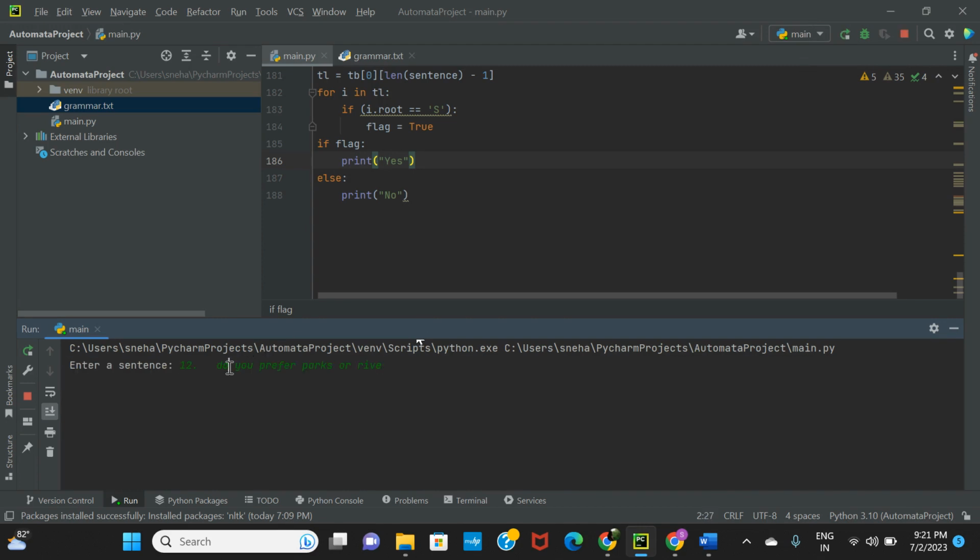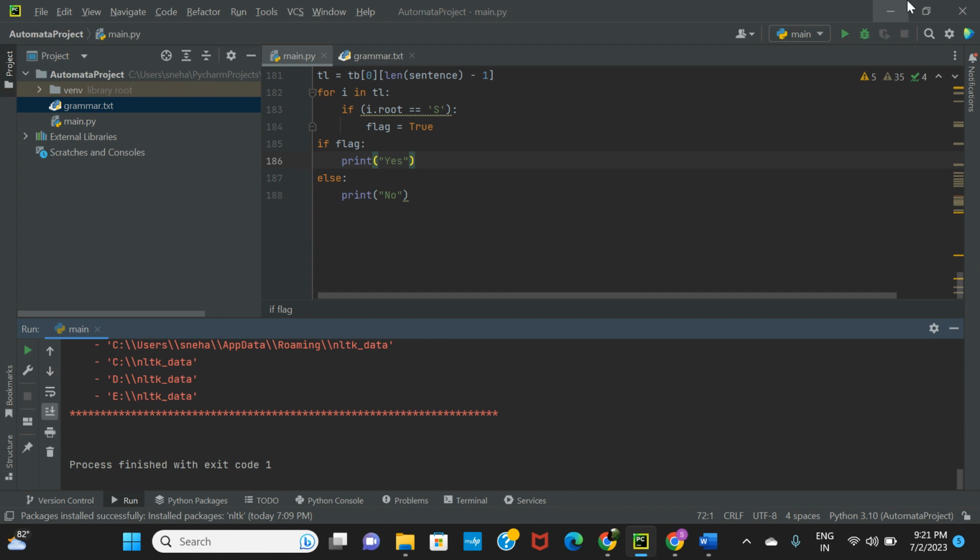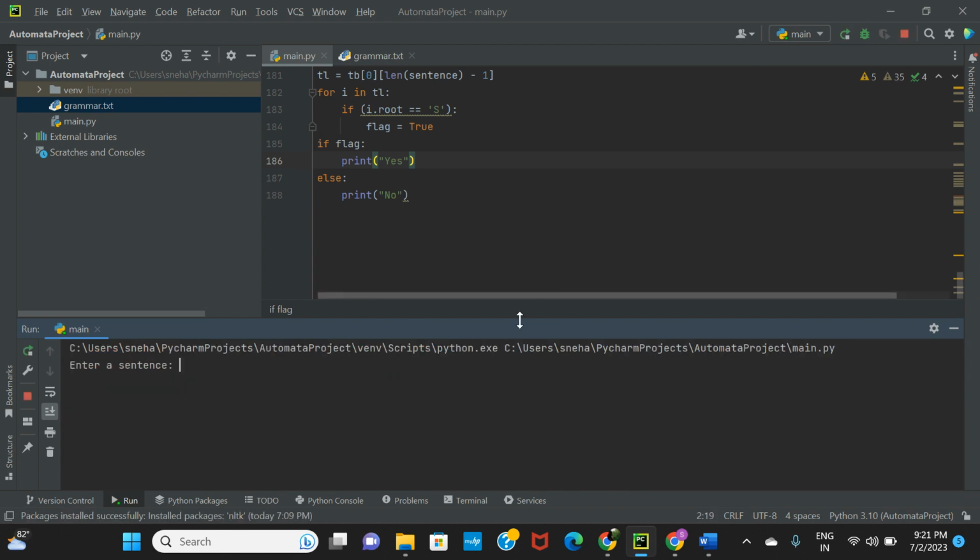Executing this. Yes, which means it's a valid sentence.